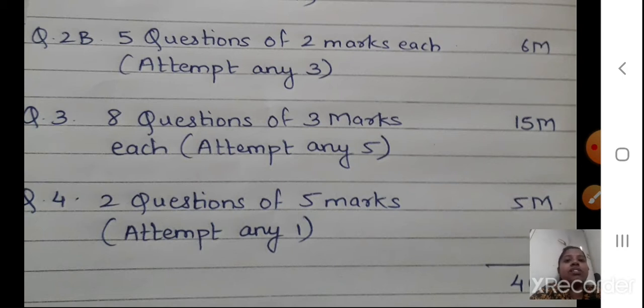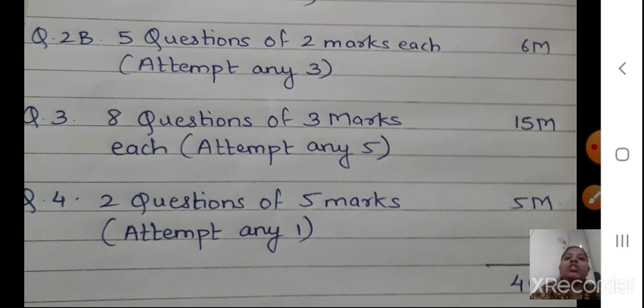Okay, EVS based questions will also be asked. And of course, related to your plant taxonomy also. Then next, there will be 8 questions of 3 marks each, that will be 15 marks. Okay students, then question number 4 you have, that is 2 questions of 5 marks, attempt any 1. So 1 question you have to write, which will be of 5 marks.